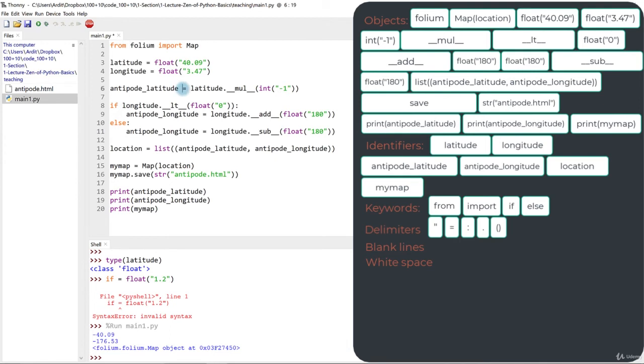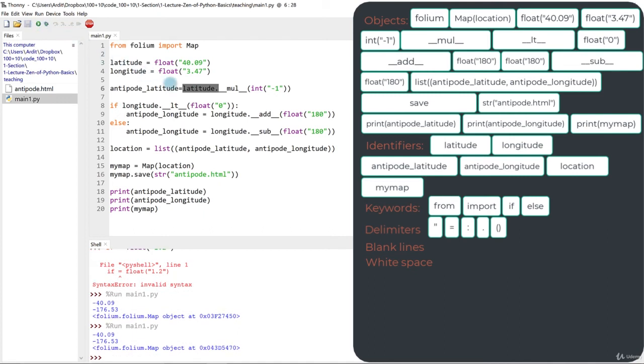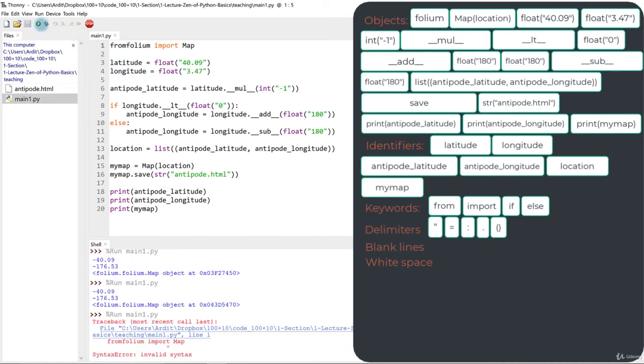You can also choose not to have white space here, for example, between that variable and this variable, and it will work the same. But it's good practice to have space to make the code more readable. Here though, in some cases, like from volume, you'd get an error if you remove that space. So it doesn't work because you have to separate the keyword from the name of the object, which is a module in this case. Same would go for if longitude here. You have to have at least one space.